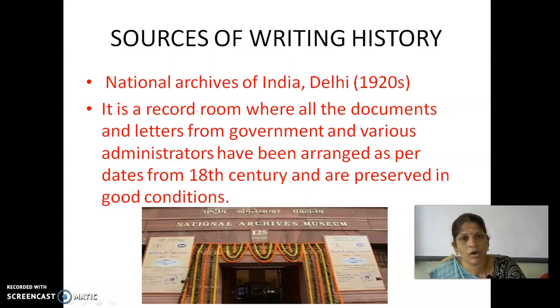Children, do you understand what archives are? They are in Delhi and in many places. Even the state governments and the central government maintain them.